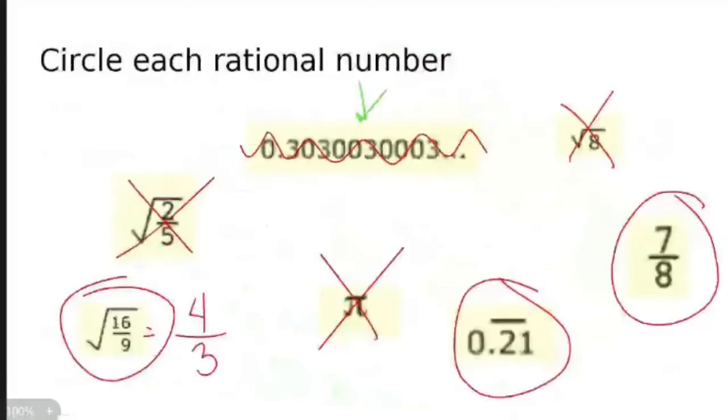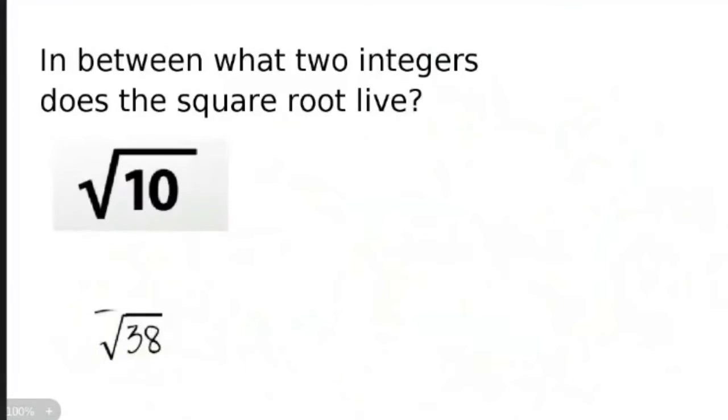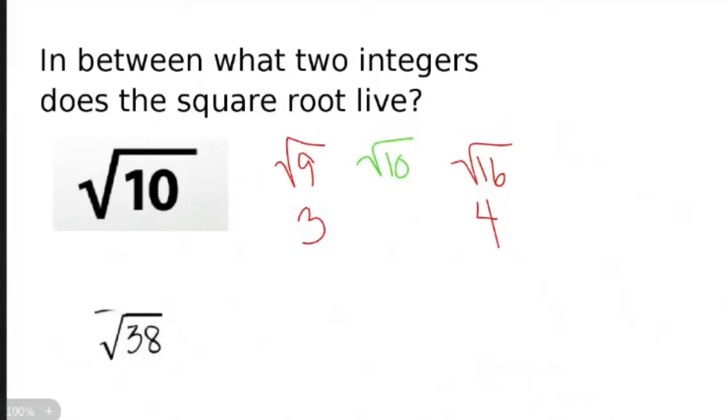So that takes me back to this guy. I don't know what the square root of 10 is. I don't. But I do know what the square root of 9 is. It's 3. And I do know what the square root of 16 is. It's 4. So the square root of 10 is going to live in between 3 and 4.